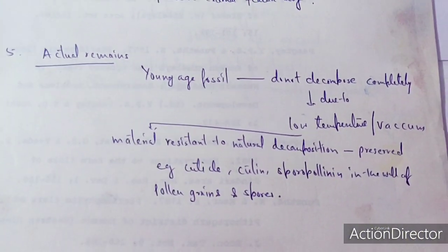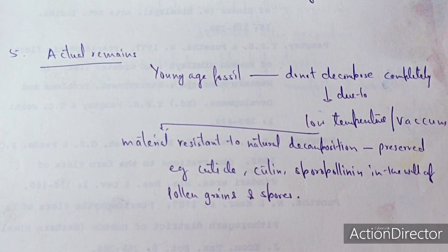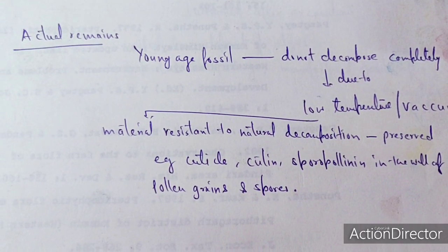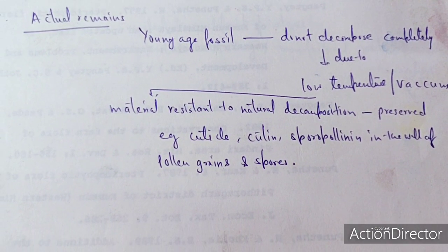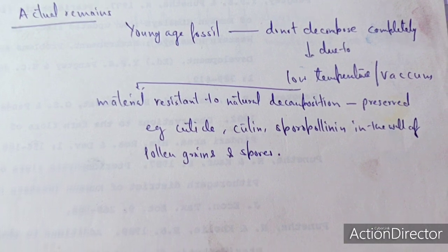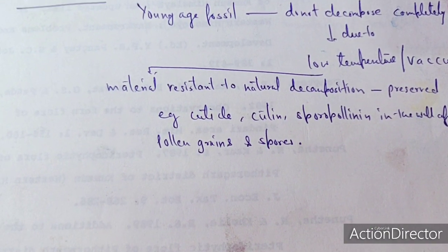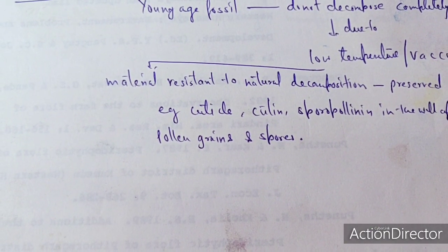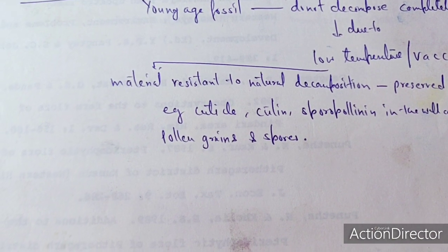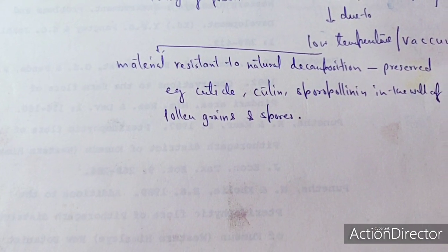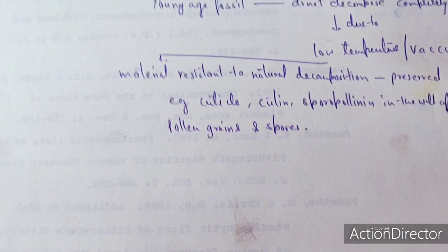The fifth one is called the actual remains. The actual remains are young-age fossils which do not decompose completely due to the low temperature as well as the vacuum. The material is resistant to natural decomposition, so it becomes preserved. For example, the cuticle, cutin, and sporopollenin in the wall of pollen grains and spores.